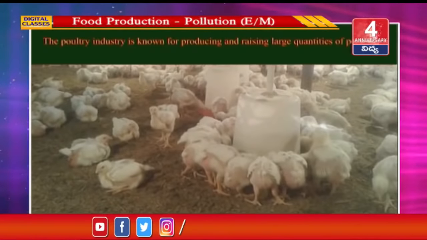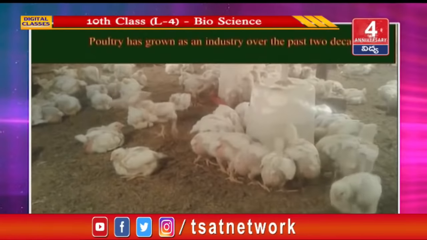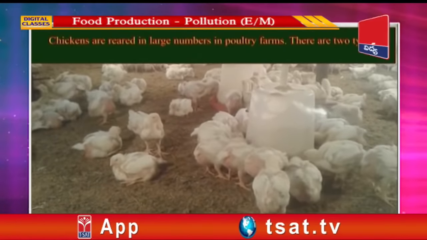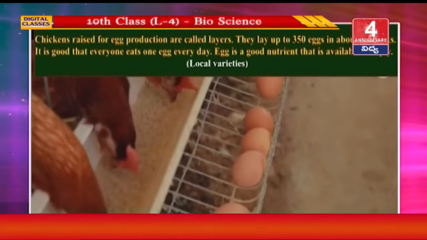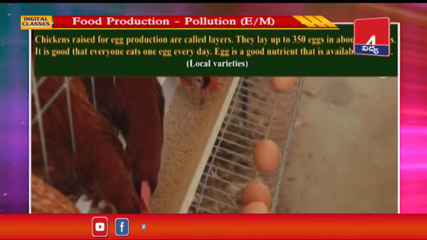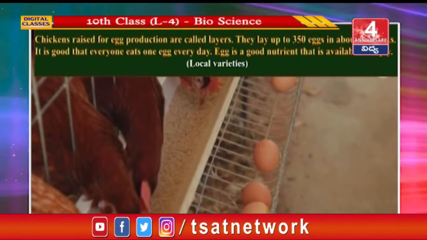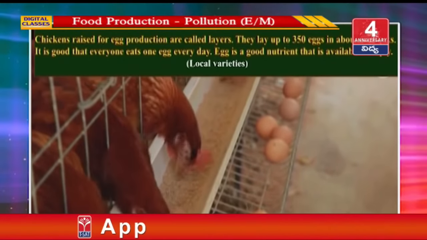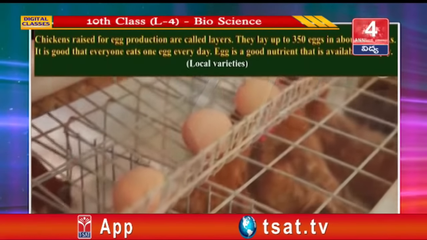The poultry industry is known for producing and raising large quantities of poultry. Poultry has grown as an industry over the past 2 decades. Chickens are reared in large numbers in poultry farms. These are of 2 types. Chickens raised for egg production are called layers. They lay up to 350 eggs in about 72 weeks. It is good that everyone eats 1 egg every day. Egg is a good nutrient that is available cheaply.